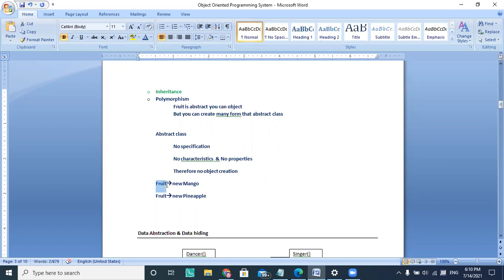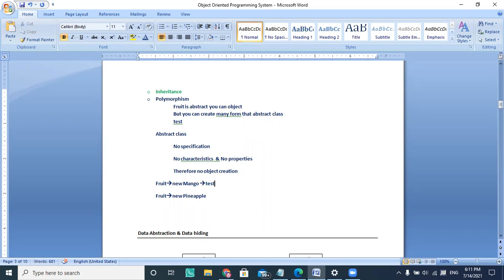If I'm referring my concrete class to my abstract class, every time my abstract class changes form, and it gives me a polymorphism effect here. Because if I ask you, whatever fruit you are thinking about, can you tell me the taste? Then if you are thinking about the mango, you know the taste of the mango.